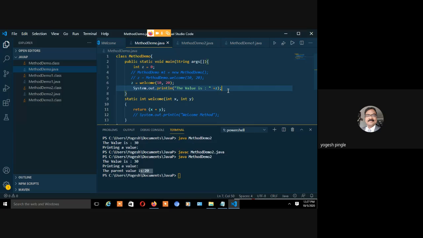What is in heap memory? An object. And without an object you cannot do anything, because an object is an instance of a class. And what is an instance? Instance is nothing but something dynamic; at runtime it becomes an instance. In static, an instance is not created, and in static your program does not run. You have to run the program, you have to make an instance. If you are not making an instance, who is going to do it? JVM is going to make the object. JVM itself makes the object.